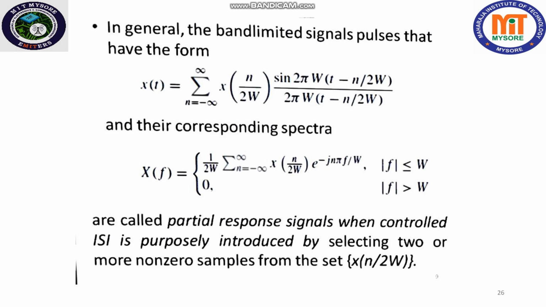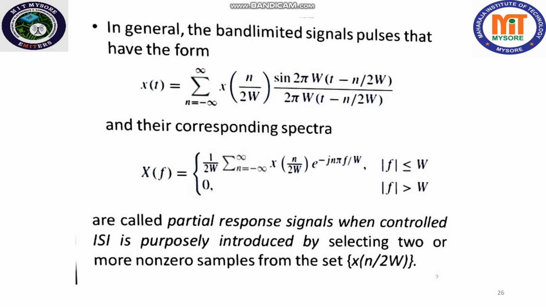The resulting signal pulses allow us to transmit information symbols at the Nyquist rate of 2w symbols per second. The detection of received symbols in the presence of controlled ISI will be described in the next lectures.